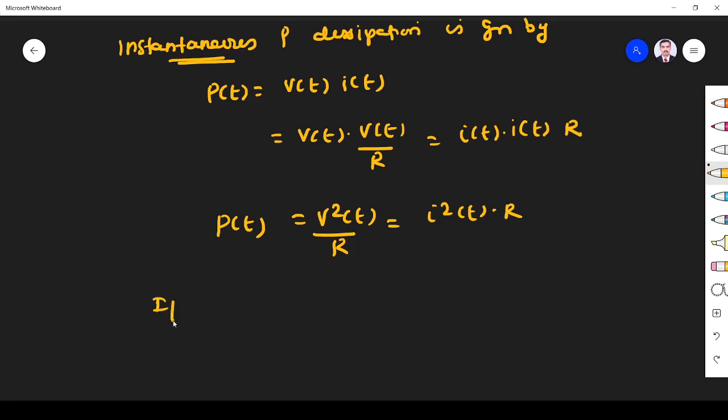Suppose R is equal to 1, what will happen? p of t is equal to v squared of t or i squared of t.